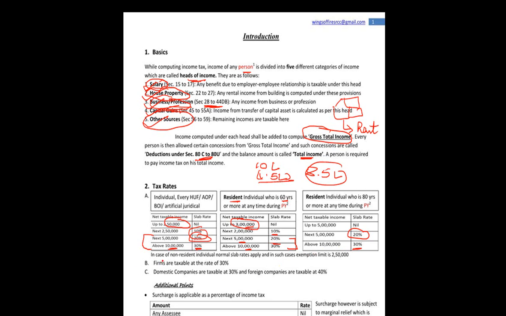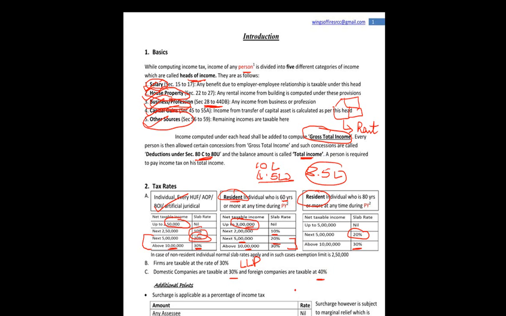However, in case of a non-resident individual, as I mentioned, these limits are only for resident individuals. So if a non-resident individual, let's suppose Mr. Khan, who is 70 years of age and a resident of USA, the normal slab rates apply, as in case of an individual, and in such case the exemption limit is 2.5 lakh. So up to 2.5 lakh no tax shall be levied. Firms are taxable at the rate of 30%. This will also include LLP. In case of domestic companies, tax is levied at the rate of 30%, and in case of foreign companies, tax is levied at 40%.